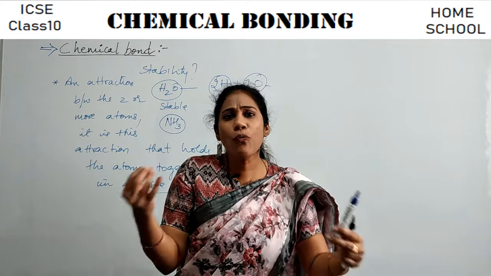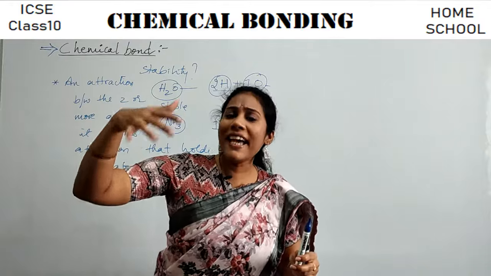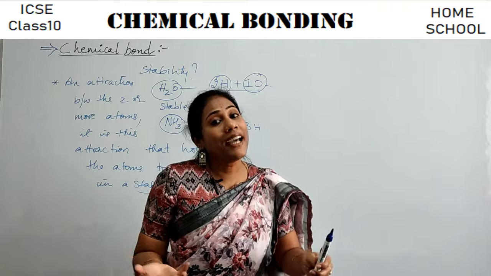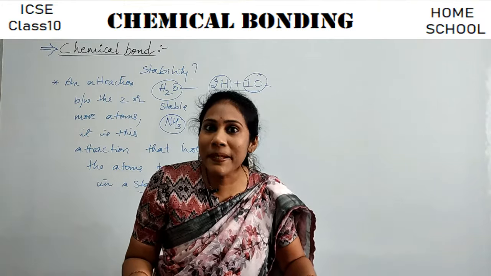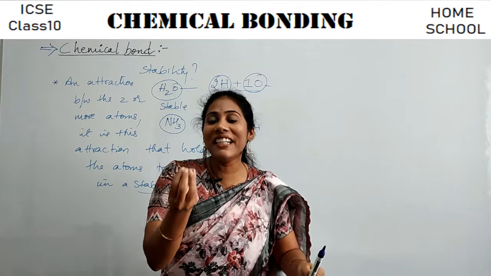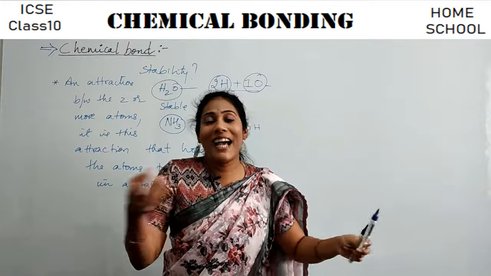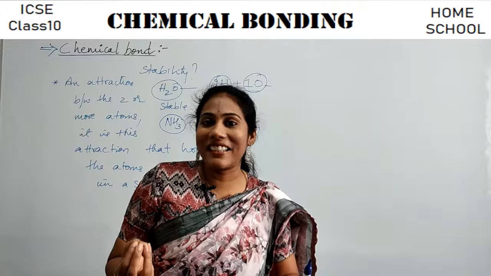So what do you mean by stability? When do you call an element or atom stable? When do you call an atom unstable? So what is the rule for stability? What is the main driving force behind calling a molecule or an atom stable? That's what we are going to discuss in our introductory class.